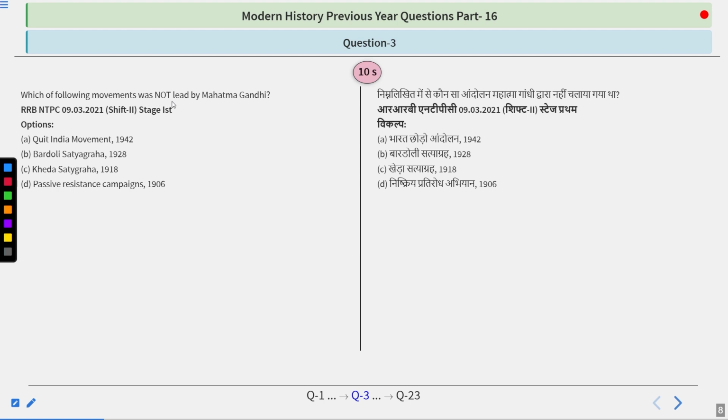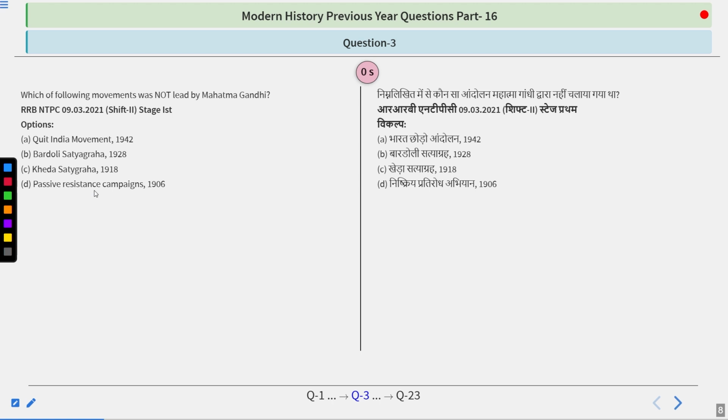Which of the following movements was not led by Mahatma Gandhi? Options are: Quit India Movement 1942, Bardoli Satyagraha 1928, Kheda Satyagraha 1918, Passive Resistance Campaign 1906. So try to think about it, guys. I guess the answer you are giving is quite simple and right.